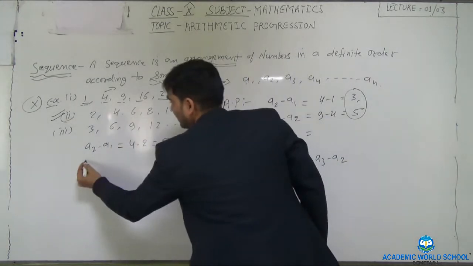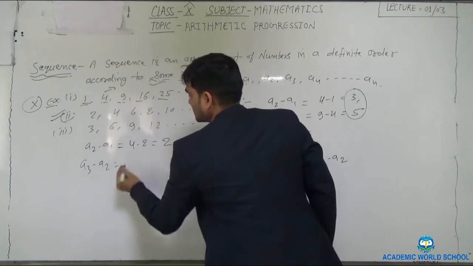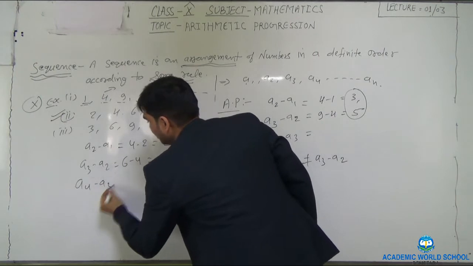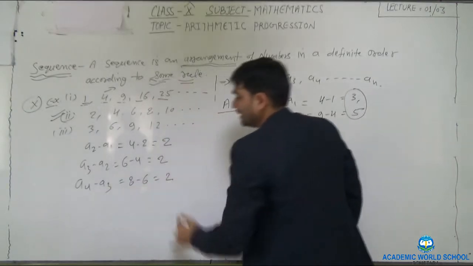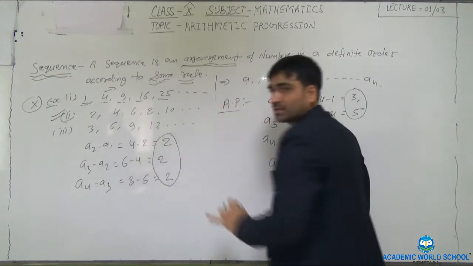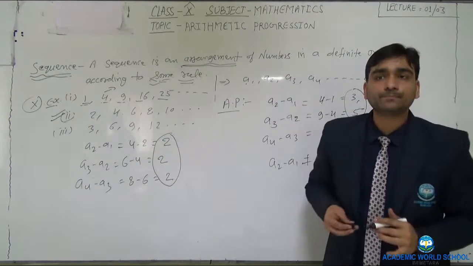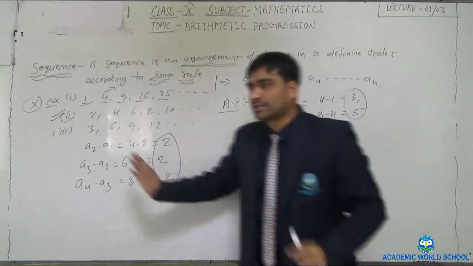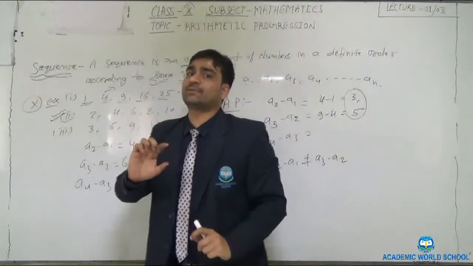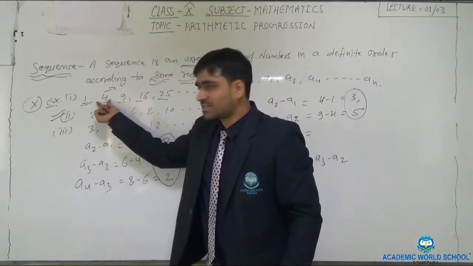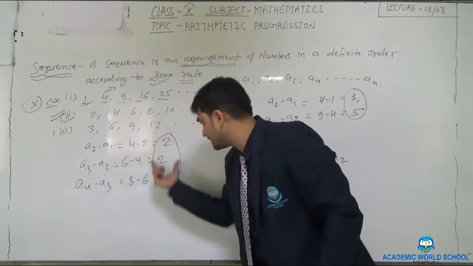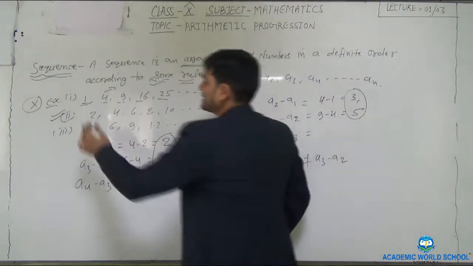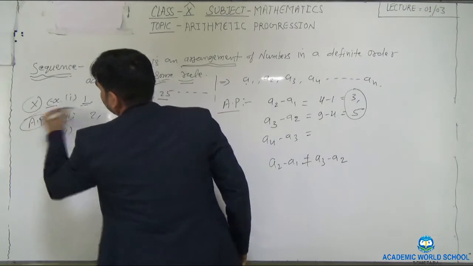2. Then a3 minus a2, that is 6 minus 4, how much? 2. Then a4 minus a3, 8 minus 6, again 2. Then you will see all these common differences are the same. Correct? So if the common difference between any two consecutive terms, subtracting the previous term from the next term, is the same, this is called an AP. So we can say that the second example is in the form of AP.